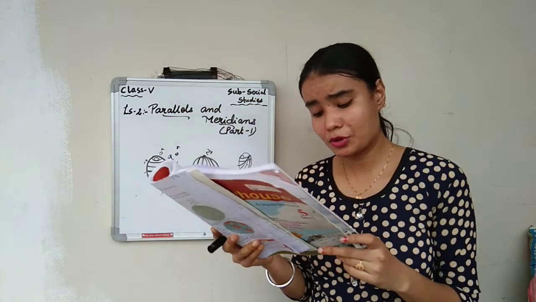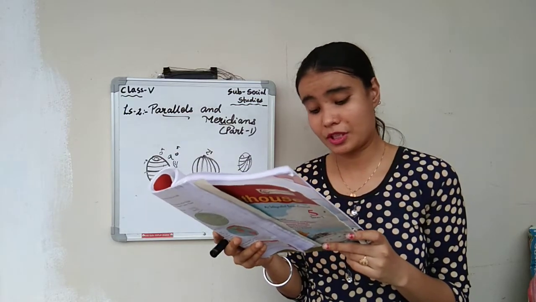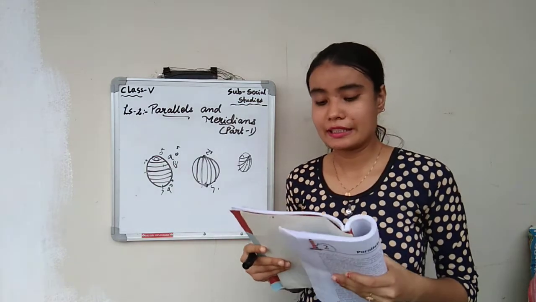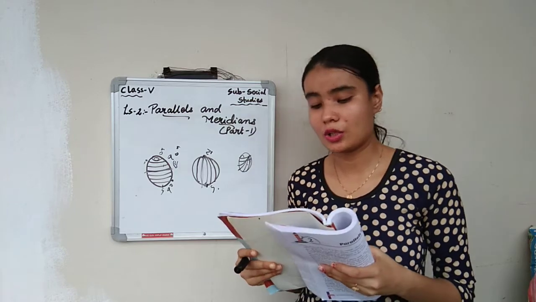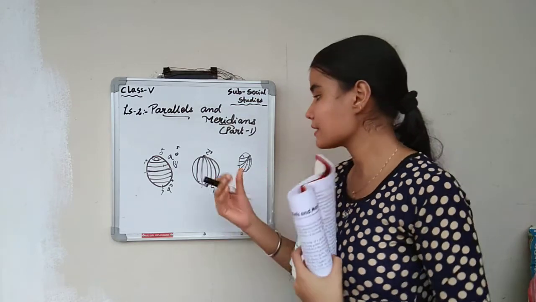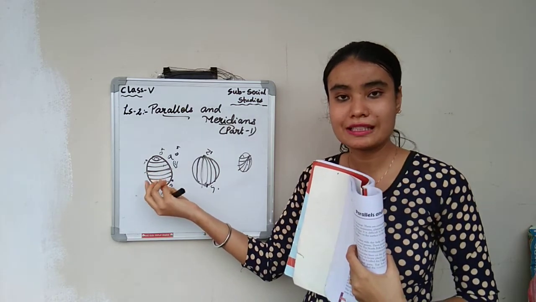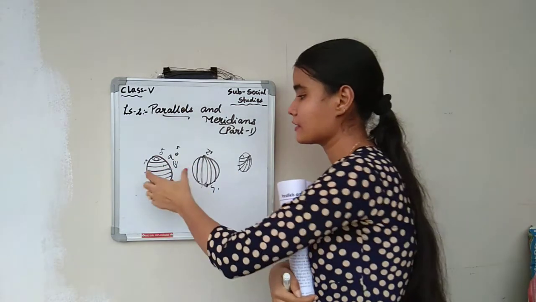The latitude becomes shorter and shorter as we move away from the equator towards the pole. The line of the equator is the longest. 90 degree north and 90 degree south are only points. So as we are moving away from the equator, these lines of latitude are becoming shorter and shorter. You can see this is the equator.